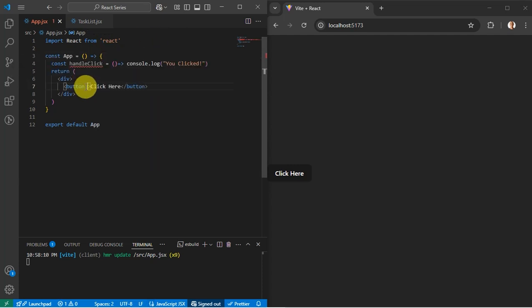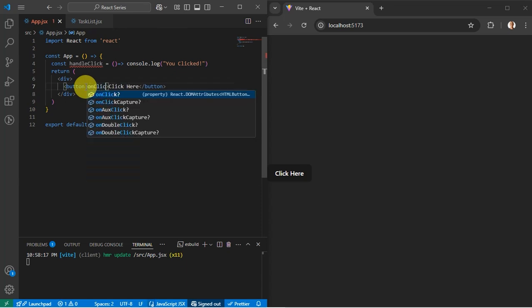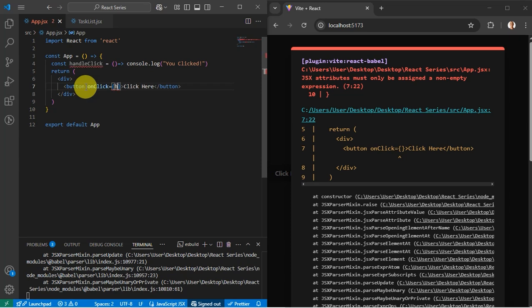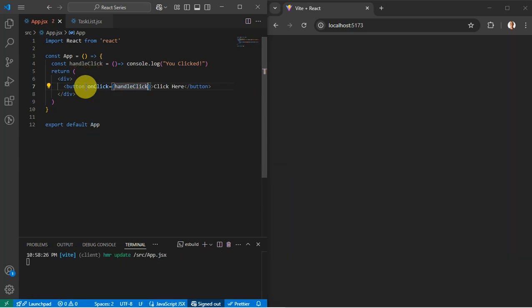So with that, we can now specify onClick. onClick is a prop, so we'll just have it and have the function reference handleClick. So with that, I'm going to inspect so that we can see the event.